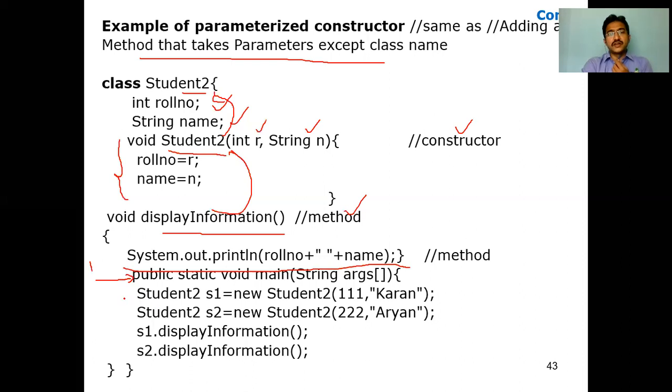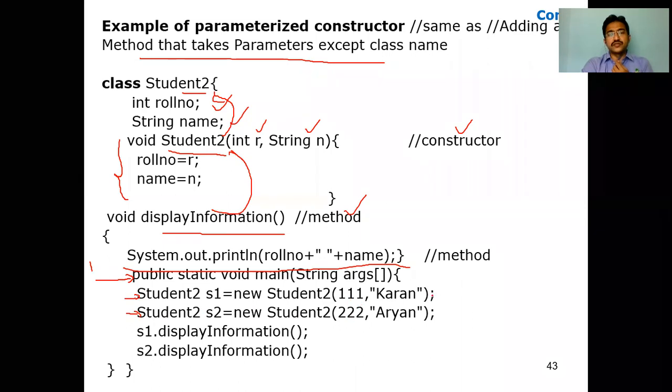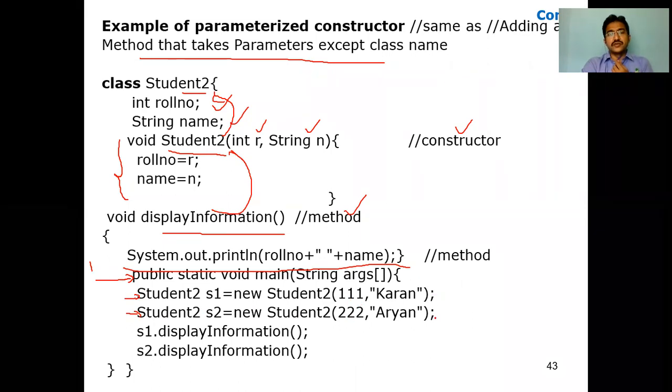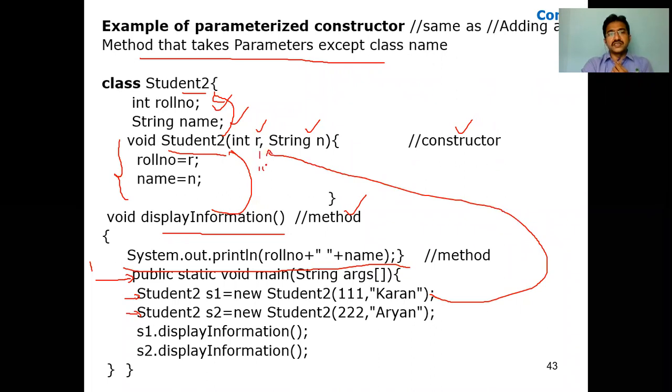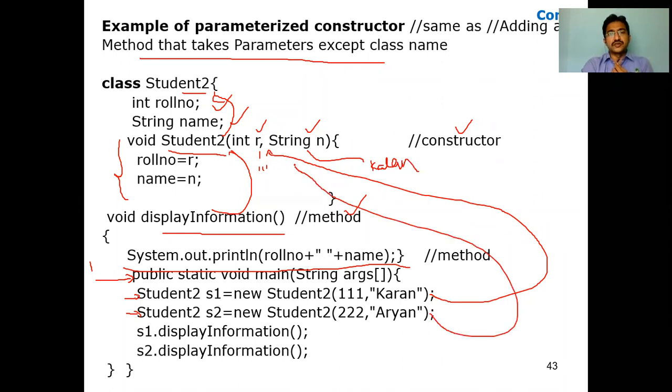Now I'm creating 2 objects, S1 and S2. This is the 2 parameter constructor: 111 Karan, 222 Aryan. When the S1 object is created, it calls the constructor, and R is 111 and string N is Karan. When you create the S2 object, it again calls the parameterized constructor, and now R is 222 and N is Aryan.